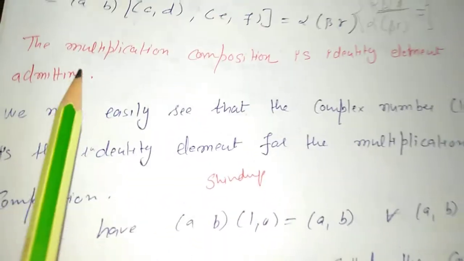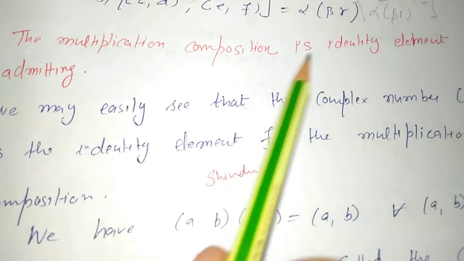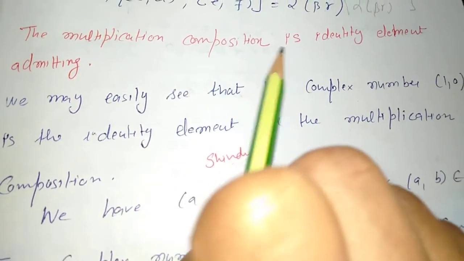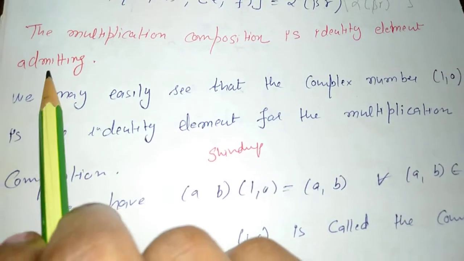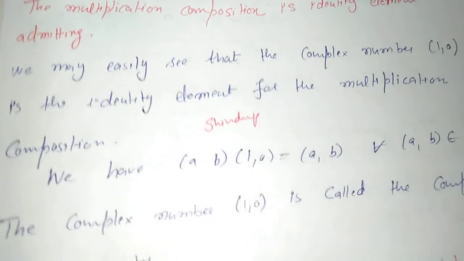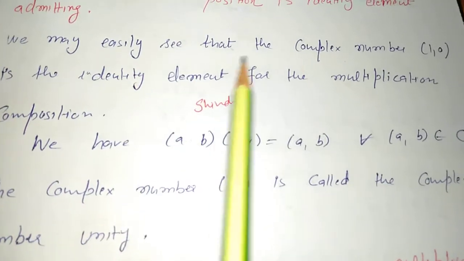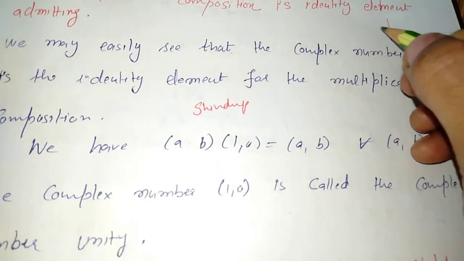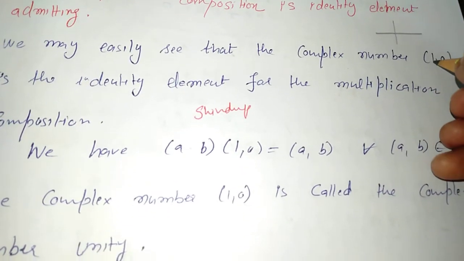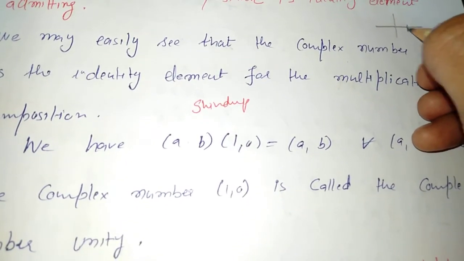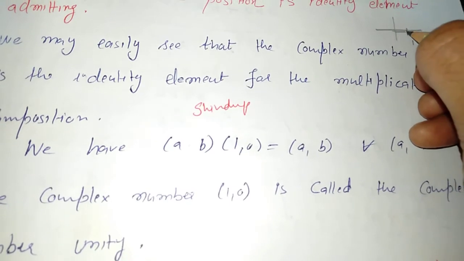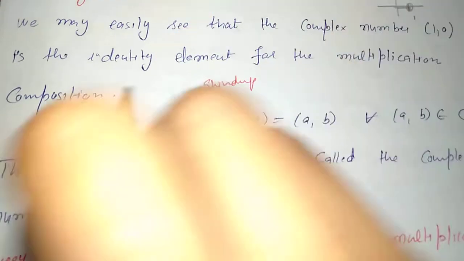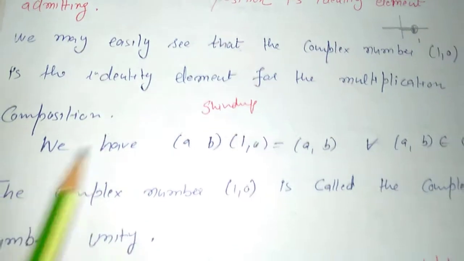So the next property that is satisfied by complex numbers is that multiplication composition has an identity element. It has an identity element. We may easily verify that the complex numbers have this point 1, 0. Inside complex numbers we have this point. What is this point? x is 1 and y is 0. The point 1, 0 is there in the case of complex numbers, and this number is known as the identity element in the case of multiplication.